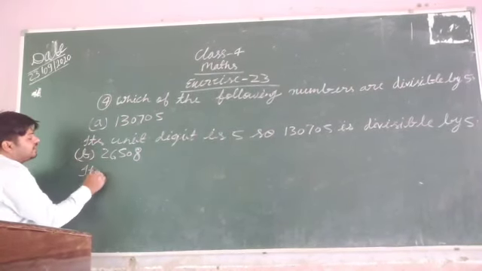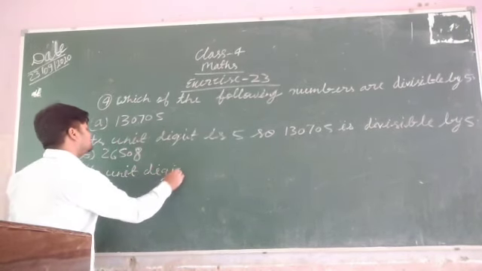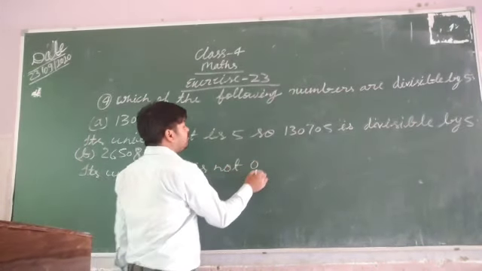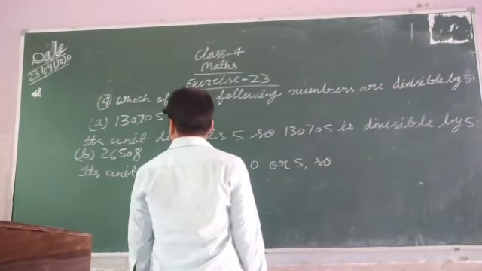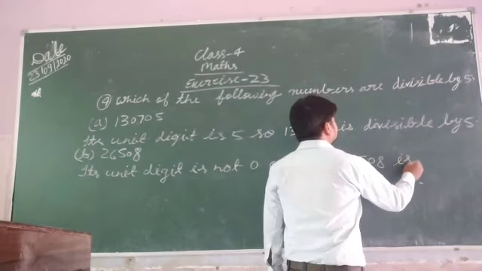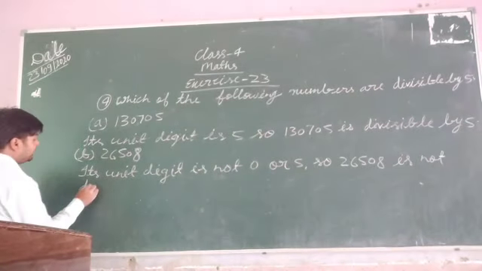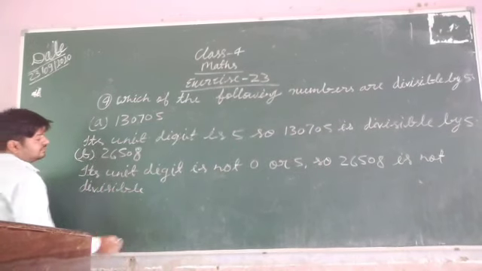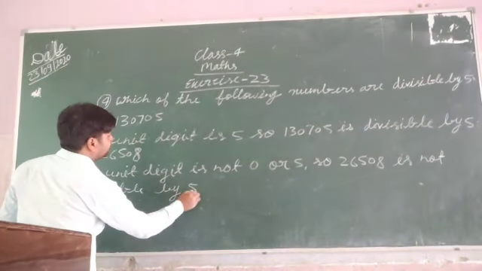Then you can write here its unit digit is not 0 or 5. So 26,508 is not divisible by 5.